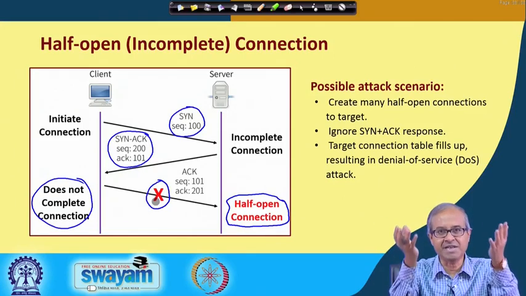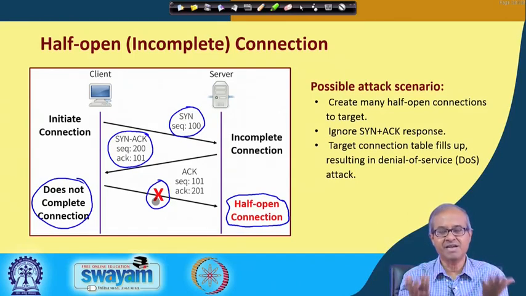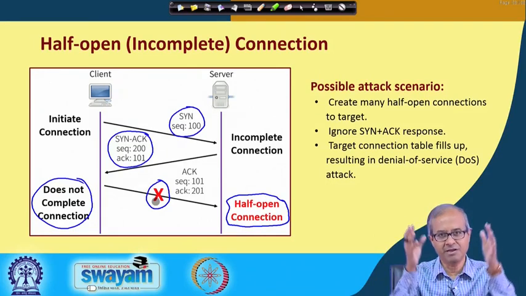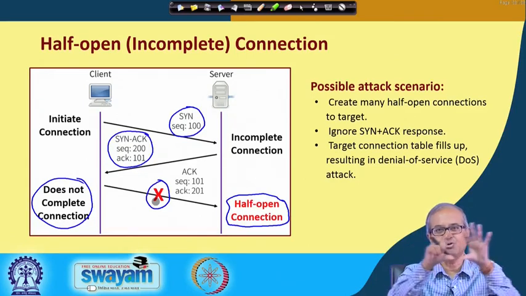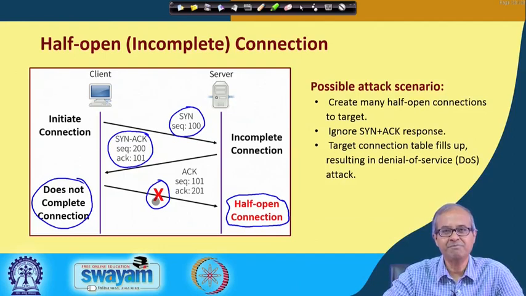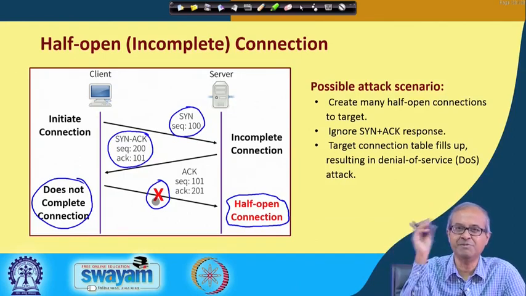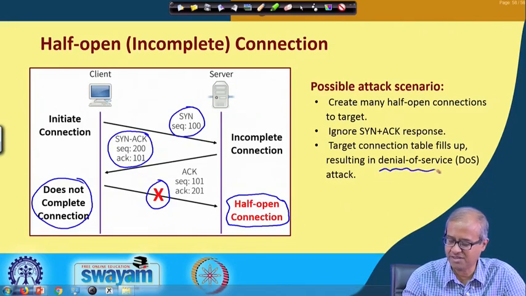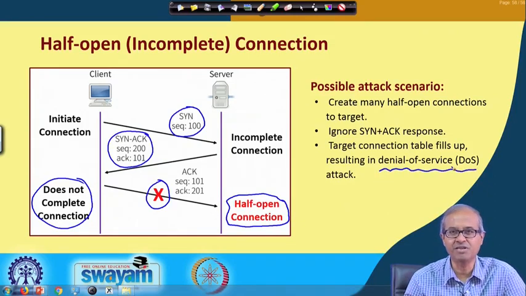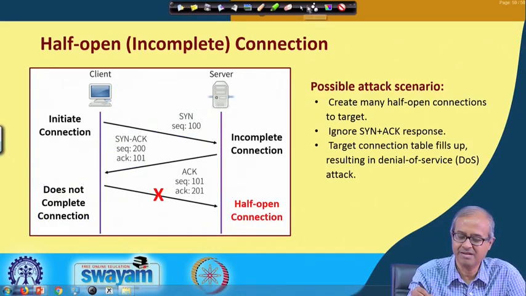So, the table will slowly get filled up, that means connection requests have come but not yet been fulfilled. Finally, the table will be full, as there is a finite size of the table. So, all future connections will be denied, because there is no space to keep records in the table. Even the legitimate connections will get denied. This is what is called a denial of service attack. So, this was one of the simpler ways to mount denial of service attacks based on the TCP protocol, right. Okay.